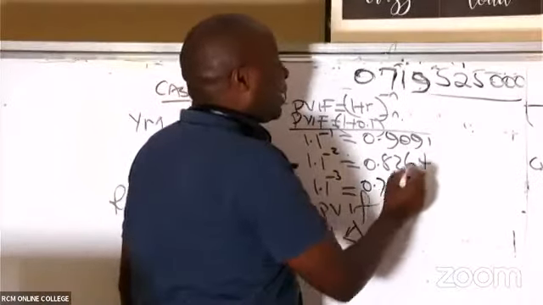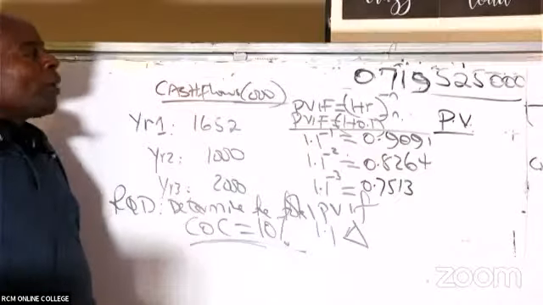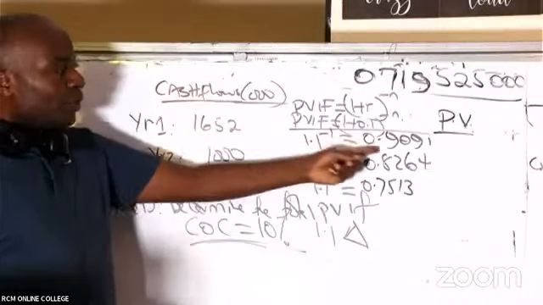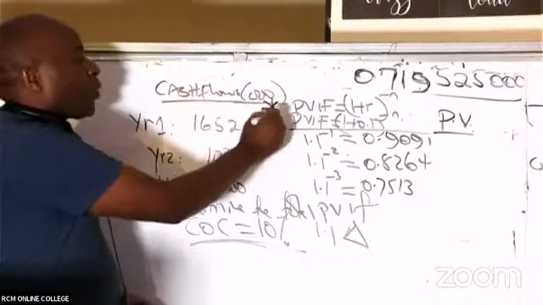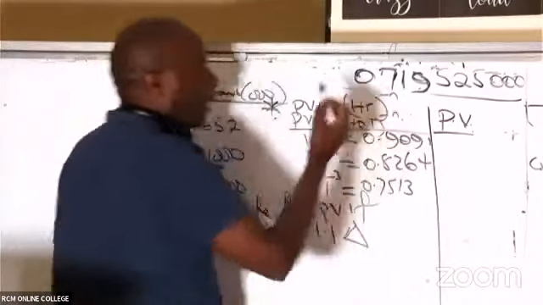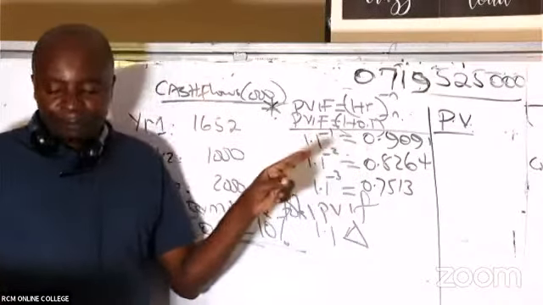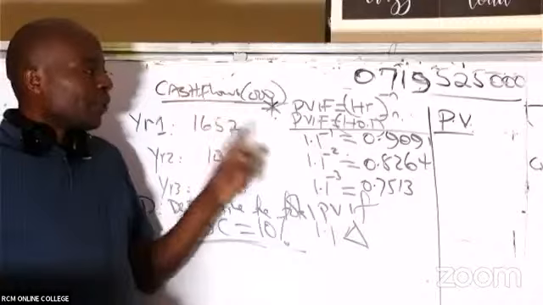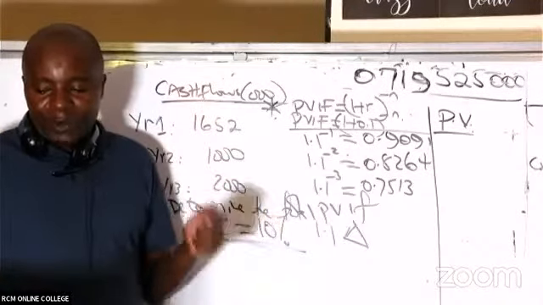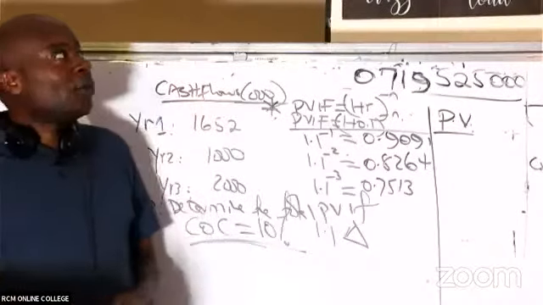And then, ladies and gentlemen, I'll be able to create the last column here where I capture present values. How do I get present value? To get present value, you take the cash flow that is here, you multiply with the PVF. So you'll take the cash flows and multiply them with the PVFs to get the present value. The first present value will be 1652 times 0.9091. Is there somebody who is able to give me a number there? I'll write it down.